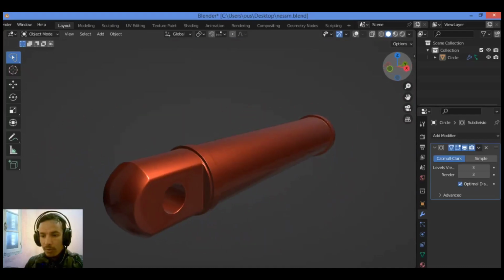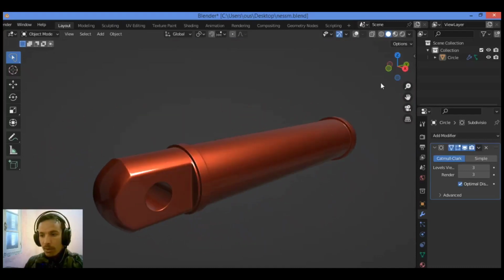So let's continue modeling and using loop tools in order to relax some vertices and make a uniform distribution of the faces for this mechanical kitbash. So let's jump into it.